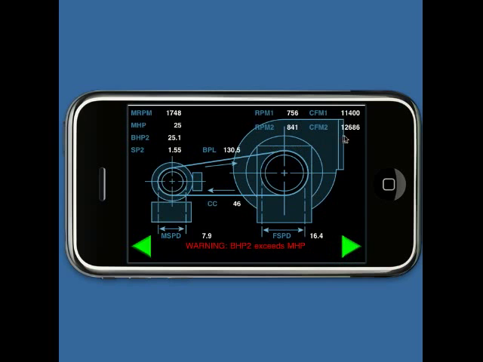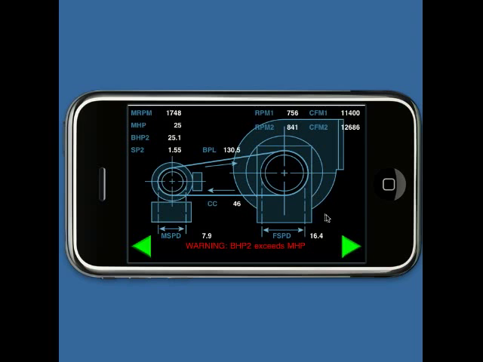The maximum CFM we can get out of this fan motor combination is 12,686 CFM with a static pressure of 1.55 inches. Belt pitch length will be 130.5 inches, and the new motor sheave will be a 7.9.